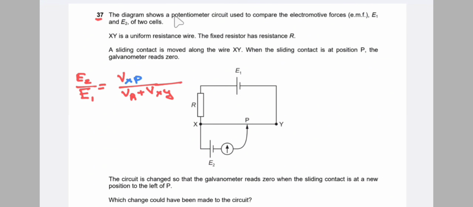Question number 37. The diagram shows a potentiometer circuit used to compare the EMF E1 and E2 of the two cells. XY is a uniform resistance wire. The fixed resistor has a resistance R. The sliding contact is moved along the wire XY. When the sliding contact is at position P, the galvanometer reads 0.